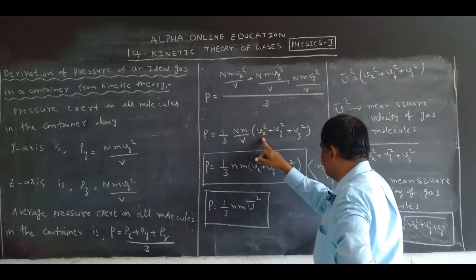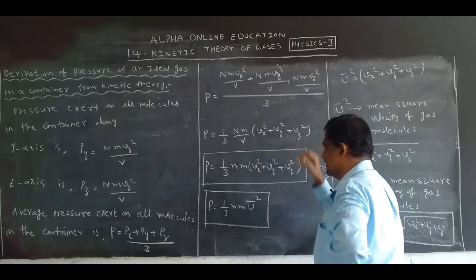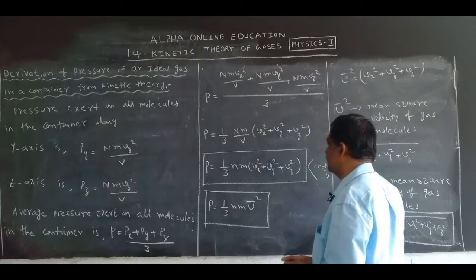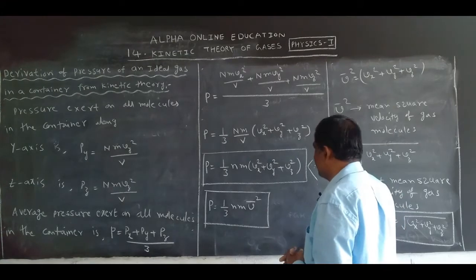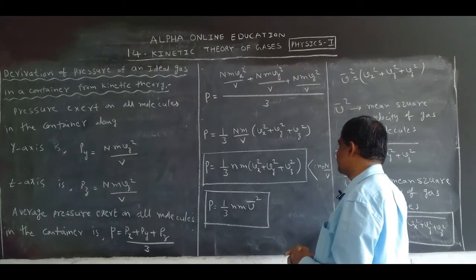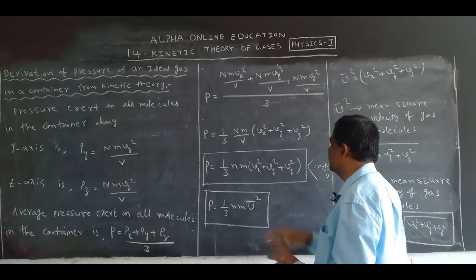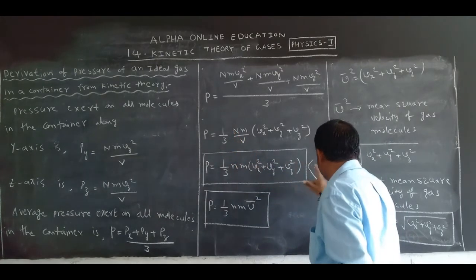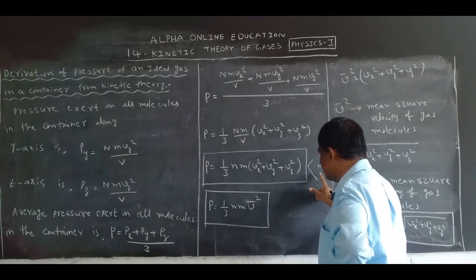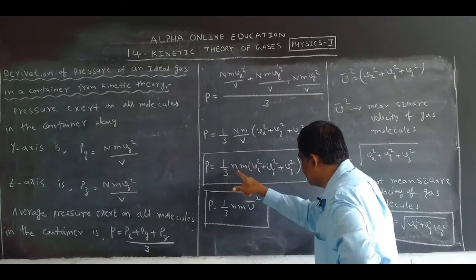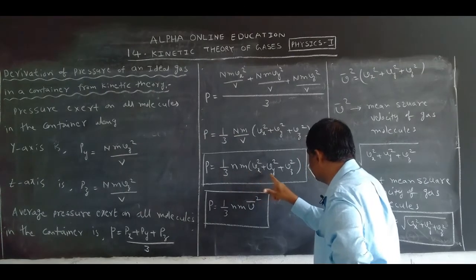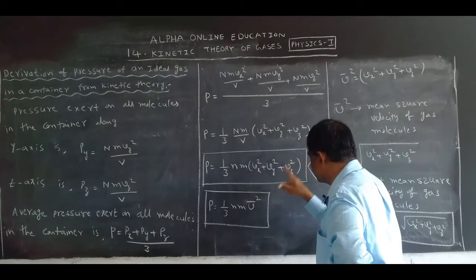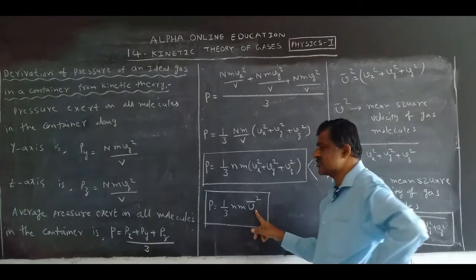What we can get? Vx square plus Vy square plus Vz square. So P is equal to 1 by 3 capital N small m by capital V into Vx square plus Vy square plus Vz square. Capital N by capital V is taken as small n. That's why 1 by 3 n m into Vx square plus Vy square plus Vz square. Vx square plus Vy square plus Vz square is taken as V bar square.